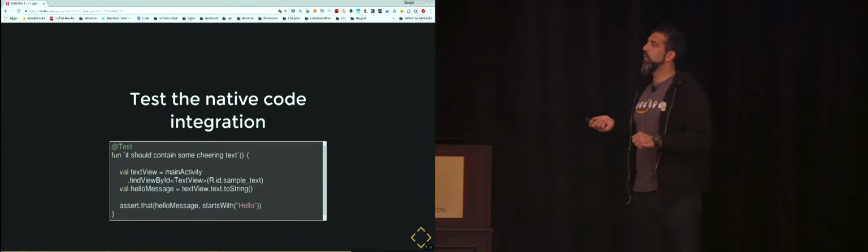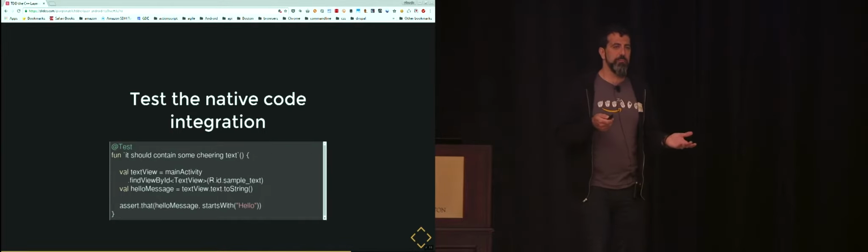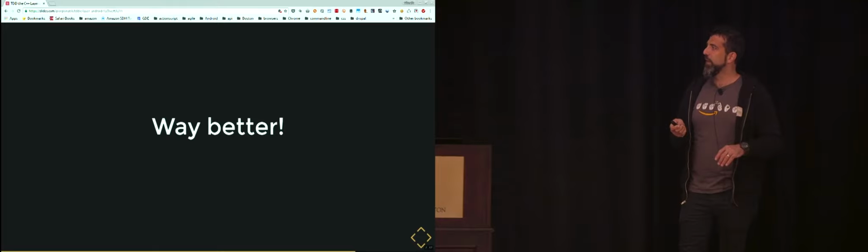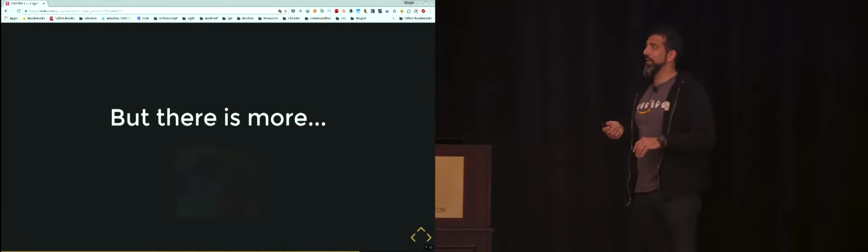Now, when you want to test the code, nothing will fail. OK? So there is some manual work, but you can make it. It's way, way, way better.